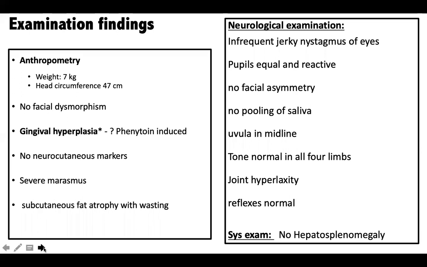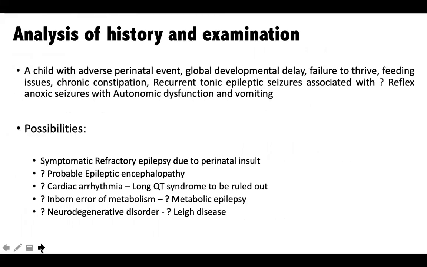So till this point, all my thinking process was, it's probably an intractable epilepsy, right? A child who had a neonatal admission, probably birth asphyxia, with failure to thrive, with chronic constipation, with recurrent tonic epileptic seizures, with probably GERD, gastroesophageal reflux disease, autonomic dysfunction and vomiting.